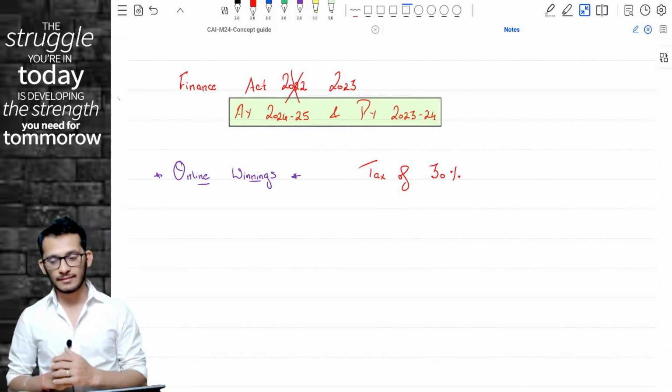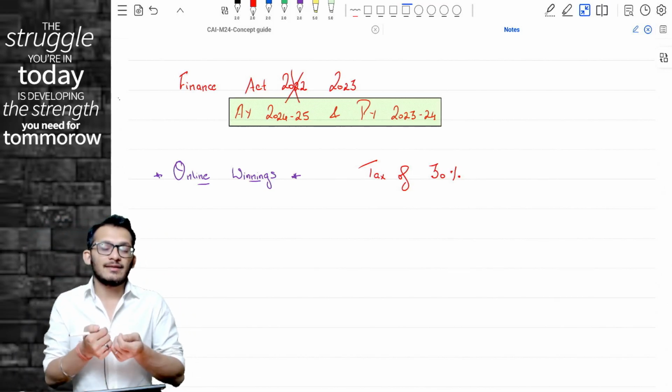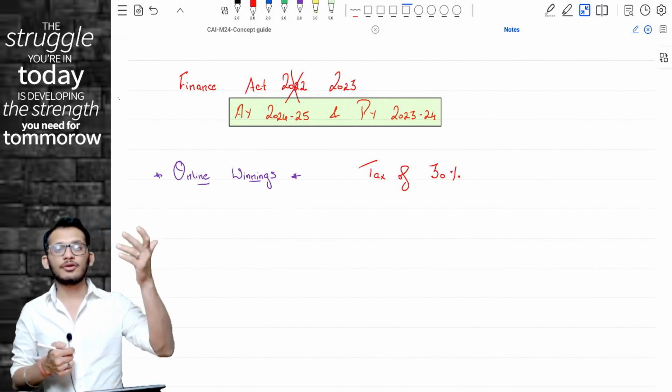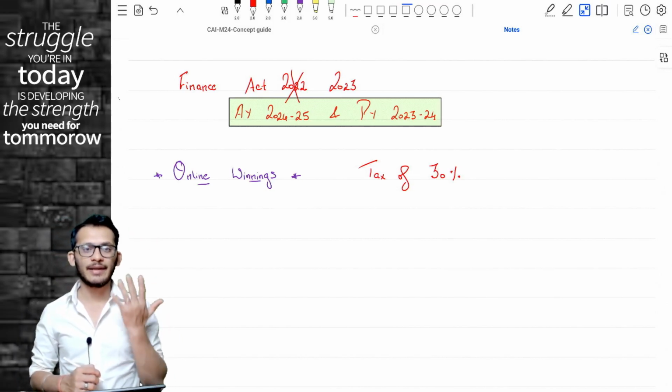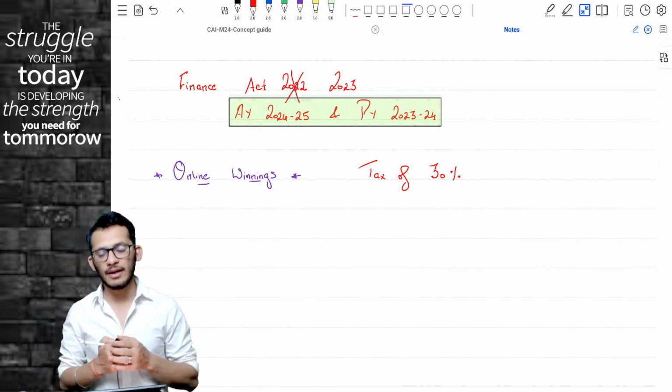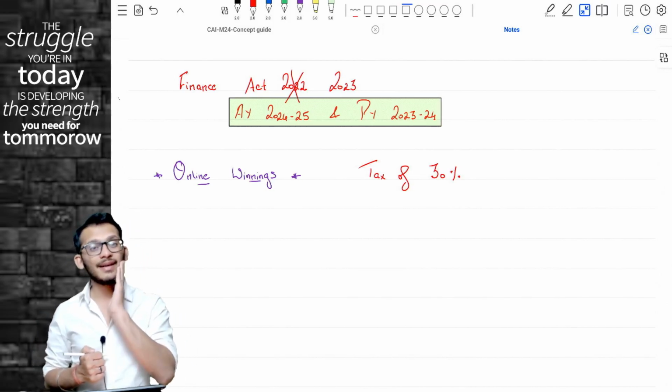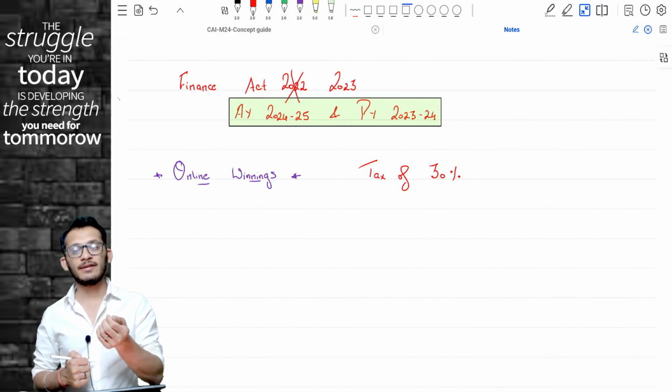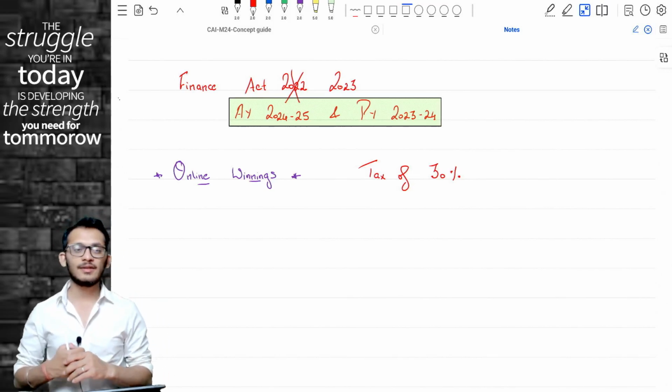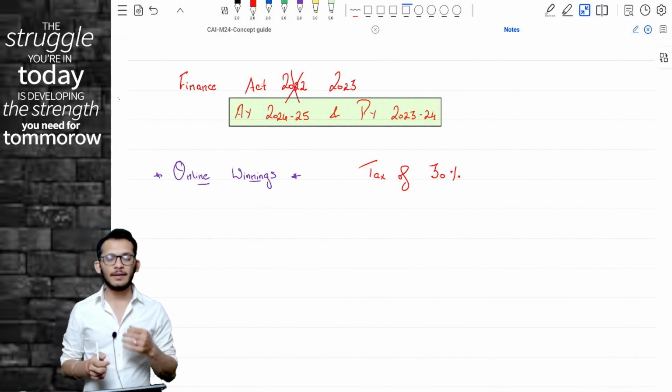Same as the normal winnings, with an extra point: when it comes to normal winnings, you generally cannot claim any expenses. Yes, now here also you cannot claim expenses, but things become a little tricky when it comes to winnings, and therefore they have given a special set of formula. Rather than mugging up the formula, let me give you the logic.